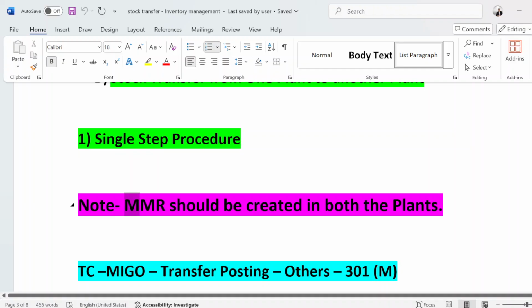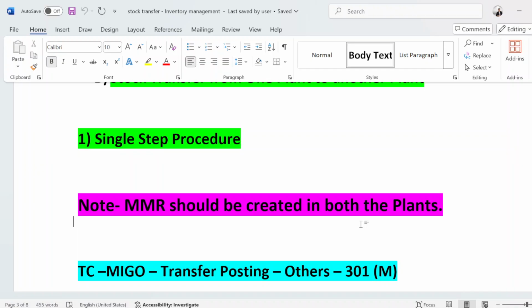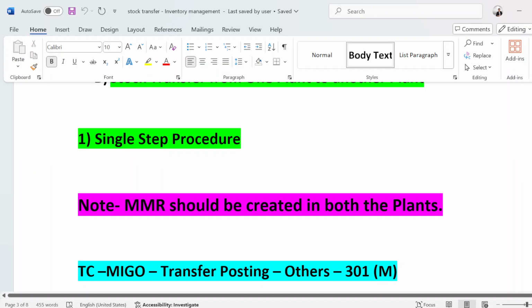Note: material master records should be created in both the plants. The material master record must be there for the same material that we want to transfer from one plant to another plant. If the material master record is not available in both plants, then how can we transfer the stock? A material master record is like creating a profile of a material. So there must be a profile in plant 1 as well as in plant 2. That's mandatory.